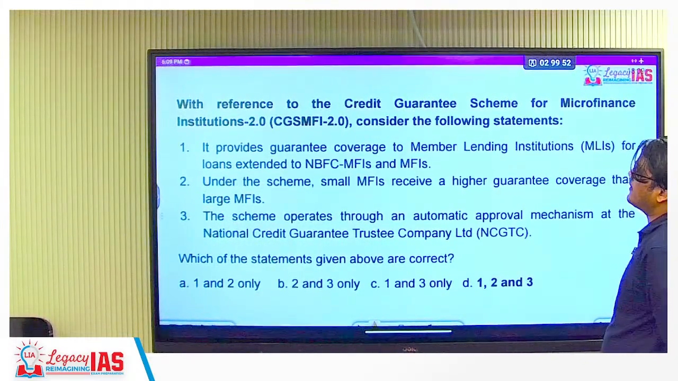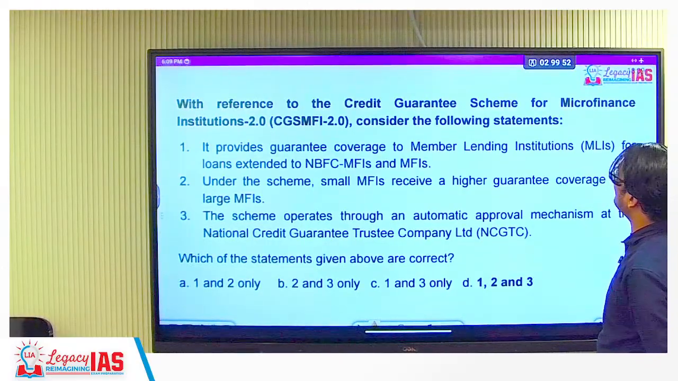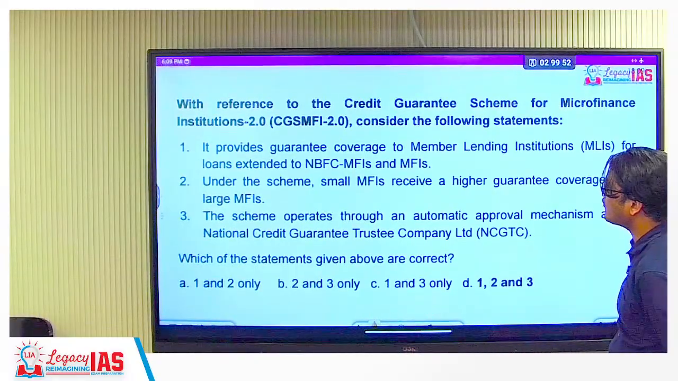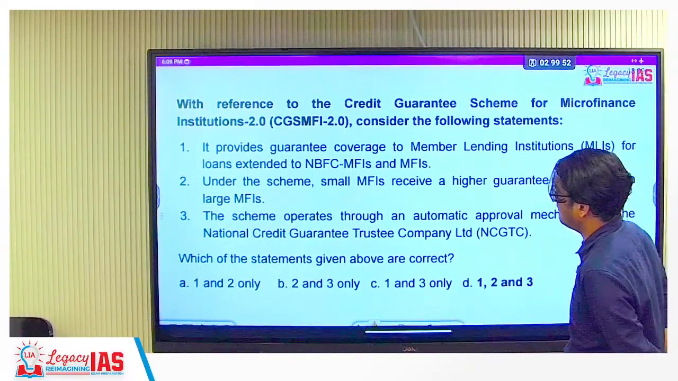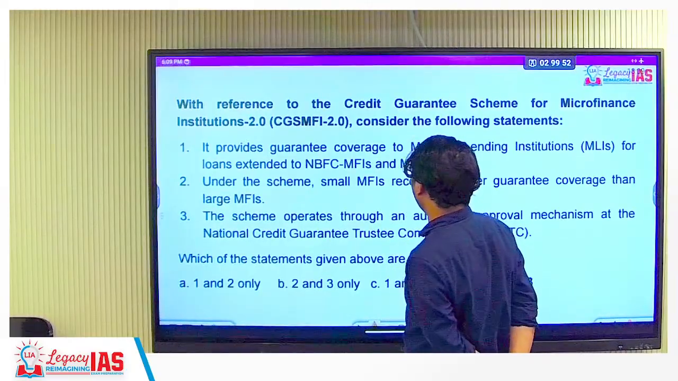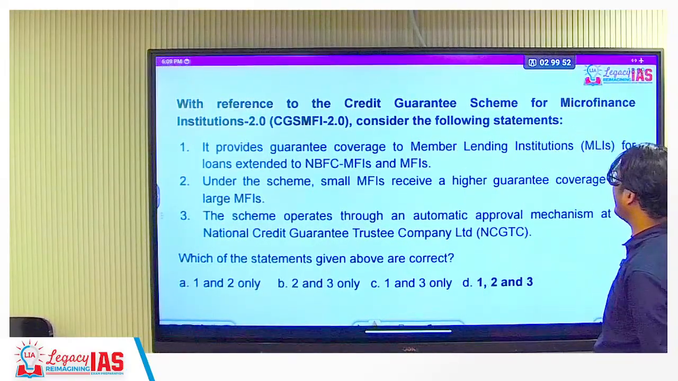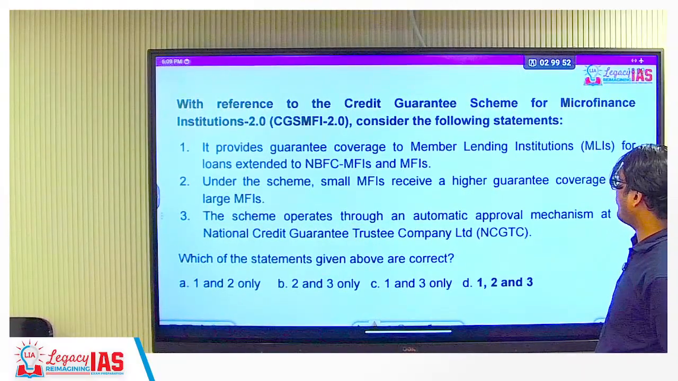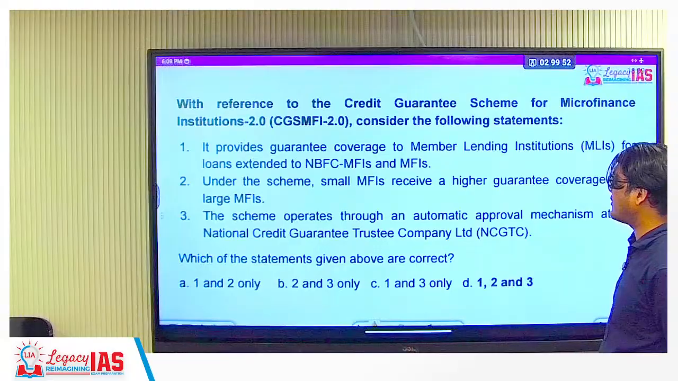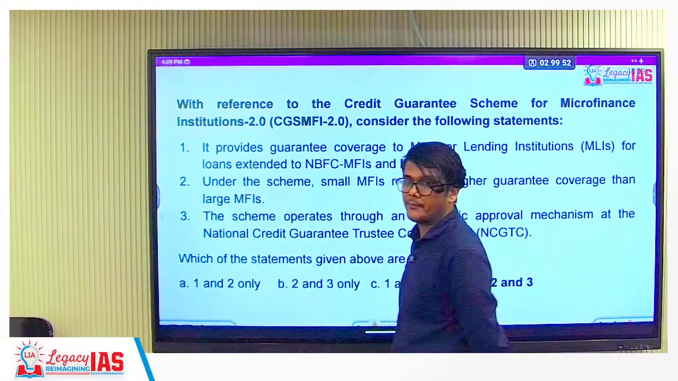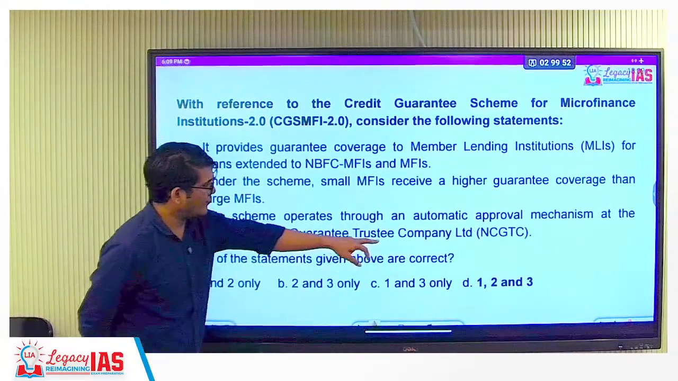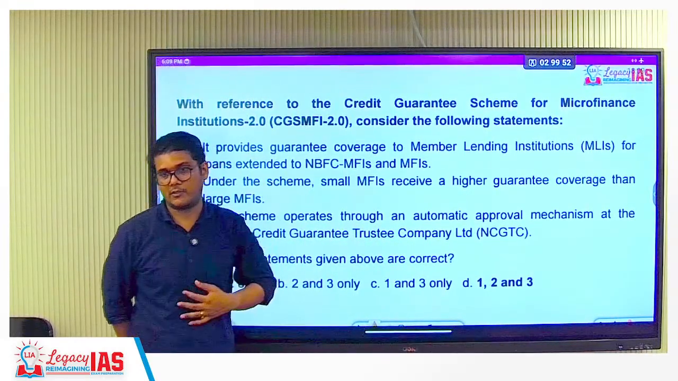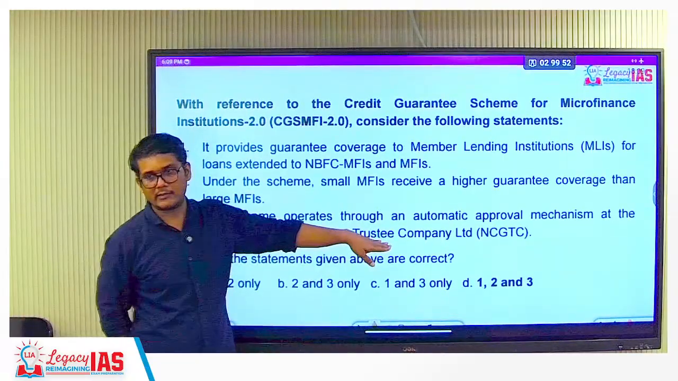Next, with reference to the credit guarantee scheme for microfinance institutions, consider the following. It provides guarantee coverage to member lending institutions for loans extended to NBFCs. Yes, that's correct. Under the scheme, small MFIs receive a higher guarantee coverage than the large MFIs. Yes. The scheme operates through an automatic approval mechanism at the National Credit Guarantee Trustee Company Limited. So this name becomes important, or else this name will not let you answer the question. This can definitely be asked.